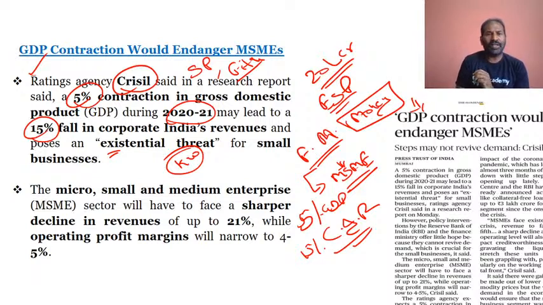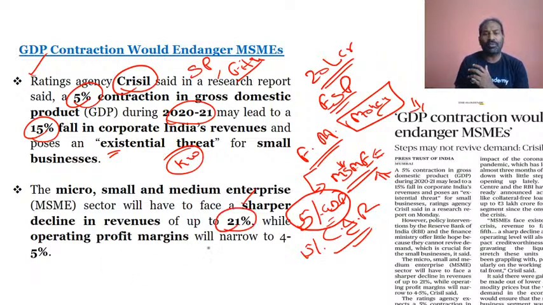Very simple. And the micro, small, and medium enterprises sector will have to face a sharper decline in revenue. That is why the 15% fall in corporate India's revenue, because of the 5% contraction of the country's GDP, will mean a sharper decline in revenues for the MSMEs themselves, and that would be up to 21%.